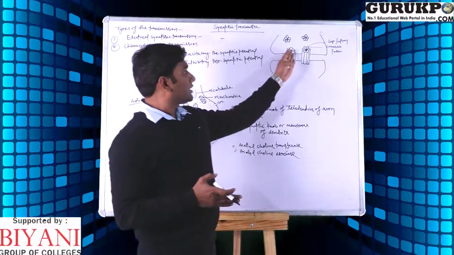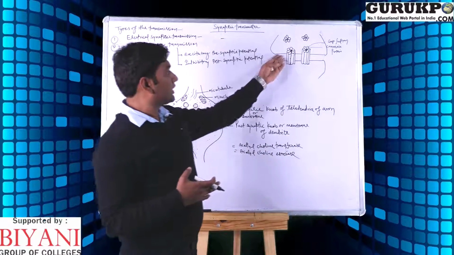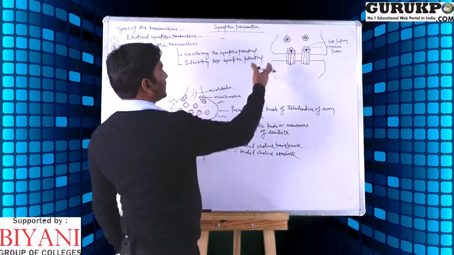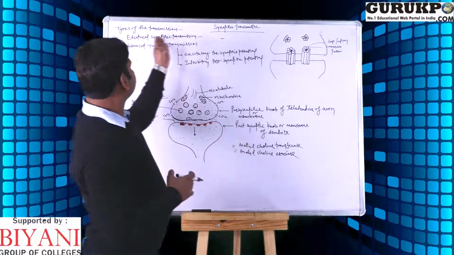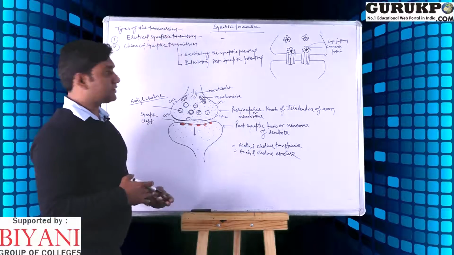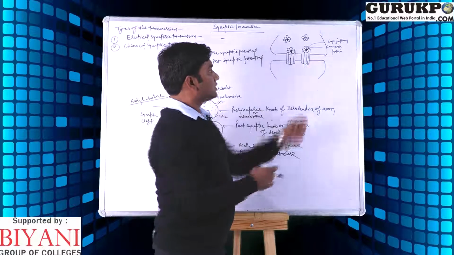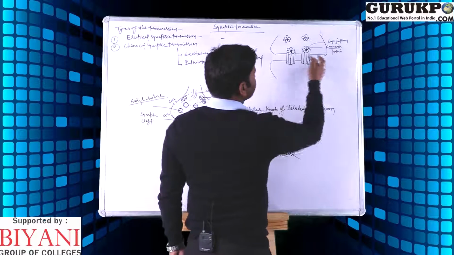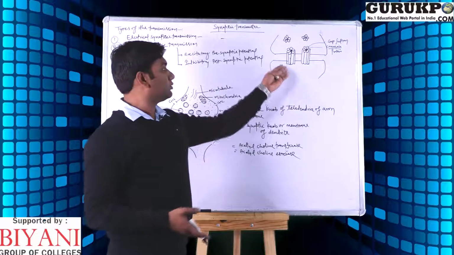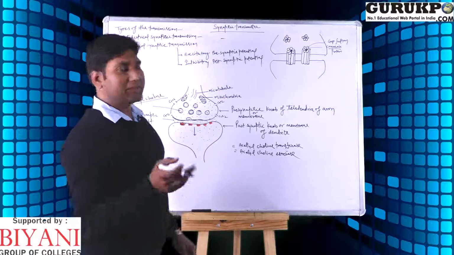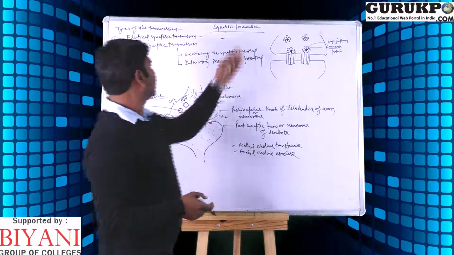So the gap junction plays an important role in the rapid transmission of the synaptic process. This junction is made up of hexamer proteins called connexins. These proteins play an important role in conveying the synaptic transmission. So this is a simple diagram to illustrate this process.